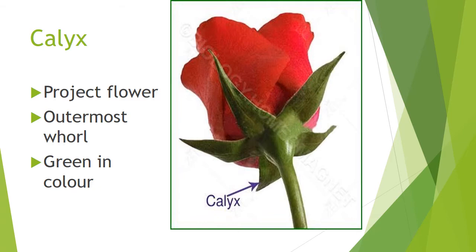So here, what is that calyx? First of all, calyx is green in color. Then calyx protects the flower. Then it is the outermost whorl of the flower. Then the unit of calyx is chapel. In this flower, we can see four chapels.